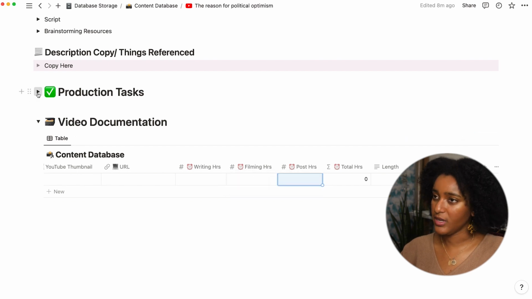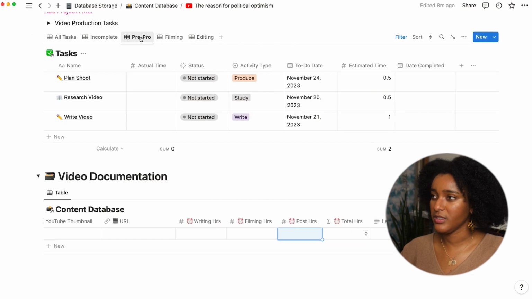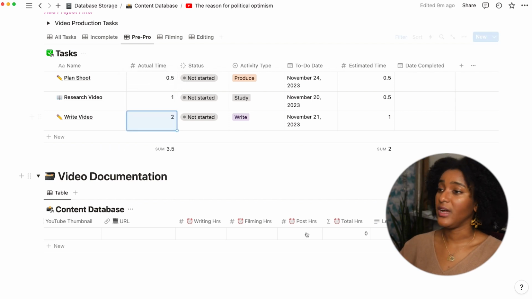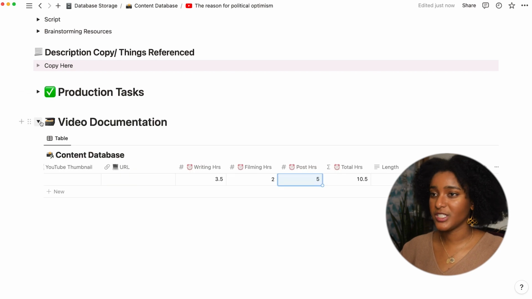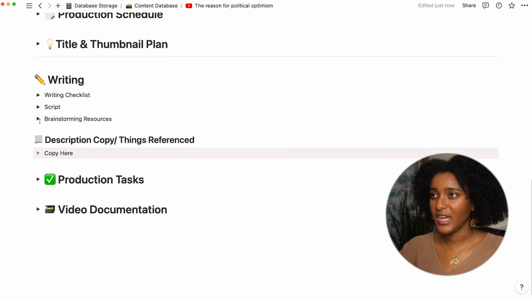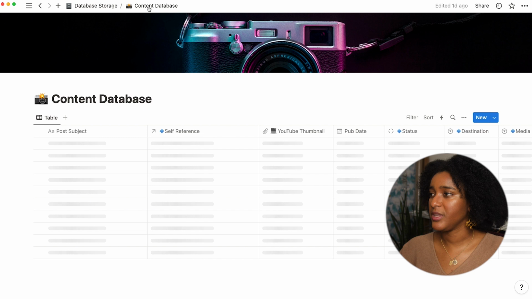The nice thing about having your task database here is that as these are completed, I have filters that will show me how long I've taken. So I'll just copy this. When I have the actual time that I took, I log that as I work. And then, if I spent an hour, I spent 3.5 hours, so then I'll just enter that here. And so this is the structure of each content database entry and the template that I have. This is the template for YouTube videos, but you can set up other templates as well.